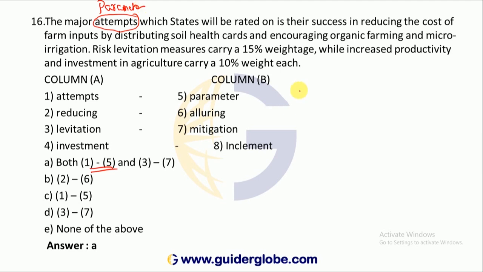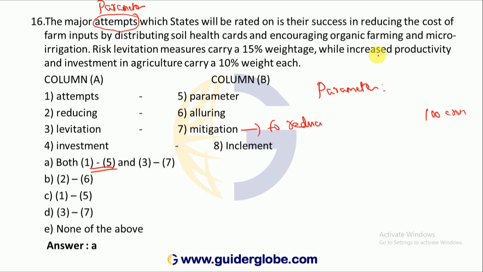What is the meaning of parameter? Parameter means a standard set for performance achievement. Say you reach a 100 crore deposit, that is the deposit parameter. 1 is to be replaced with 5. 3 with 7, levitation, mitigation. Mitigation, mitigate, means to reduce. 3 and 7, it is to be replaced. Where is 3? Levitation, where reduce in cost of inputs by distributing.